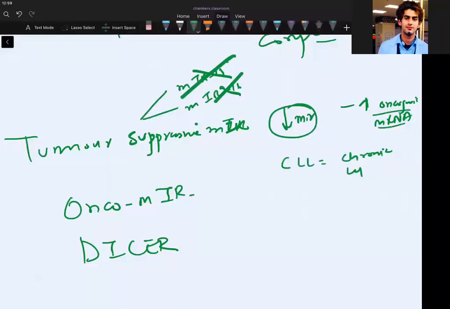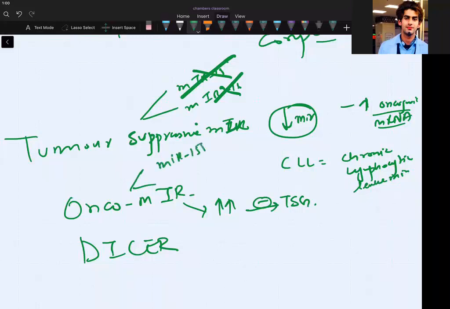These cancers you have to study individually in every system. Blood has its own WBC cancers, a very big topic, and a complex one too. So we have chronic lymphocytic leukemia. Then we have onco-MERs. If you produce more onco-MERs, you will inhibit the tumor suppressor gene. The examples are again two, MER 155 and MER 200.